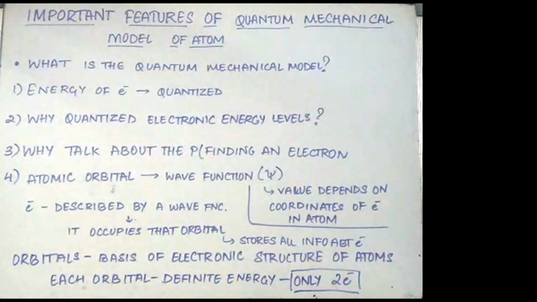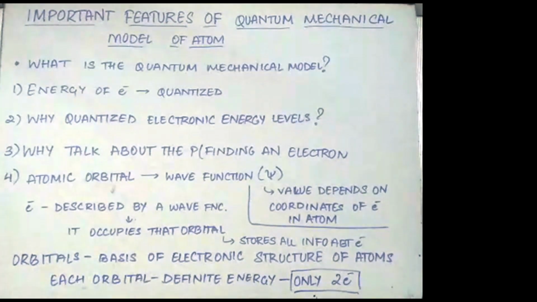The fourth one is, an atomic orbital is the wave function psi for an electron in an atom. An electron is described by a wave function, and the wave function that describes the electron is the orbital that the electron occupies. Many wave functions are possible for an electron, and that is why many atomic orbitals are possible in an atom. The orbitals form the basis of the electronic structure of atoms.